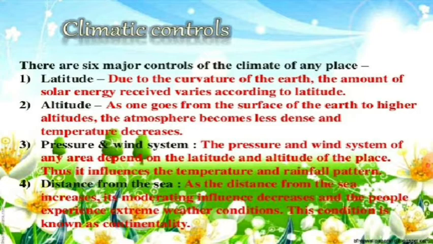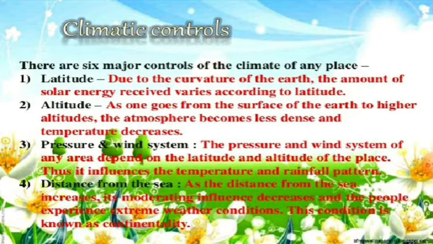Now, the third one is your pressure and wind system. The pressure and wind system of an area depends on the latitude and altitude of the place. Thus, it influences the temperature and rainfall pattern. Different pressure and wind systems we will discuss in the later half of this part.